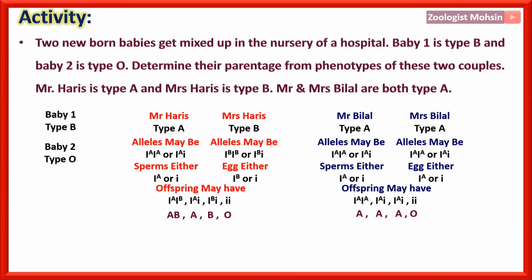So after this negative analysis, we can say that baby 1 belongs to Mr. and Mrs. Harris, while baby 2 belongs to Mr. and Mrs. Bilal. So that is the reverse or negative analysis of the parentage.